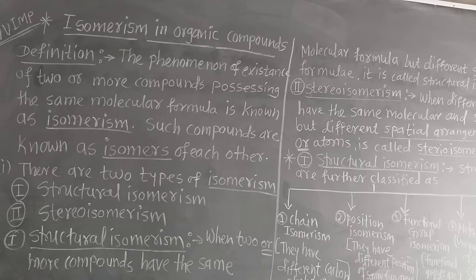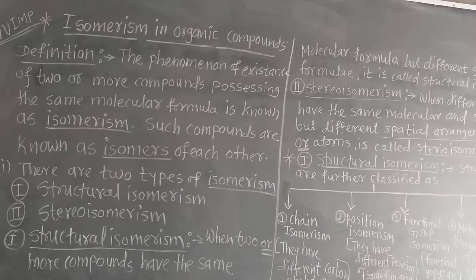That means there are such organic compounds having the same molecular formula but different structural formulae. Then this phenomenon of the organic compound showing the same molecular formula but different structures is called isomerism.